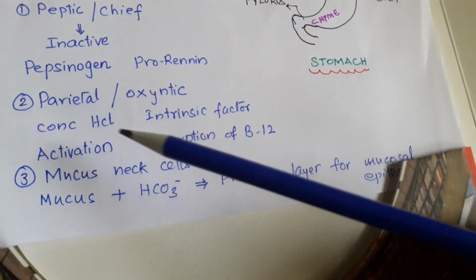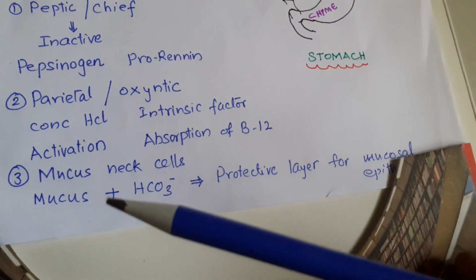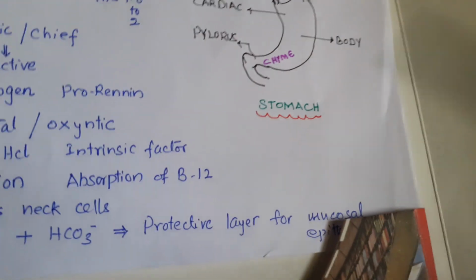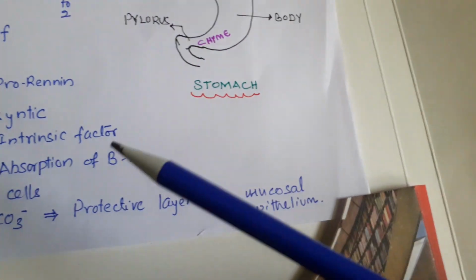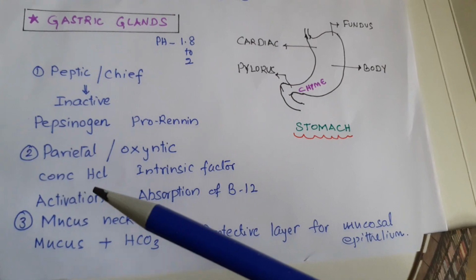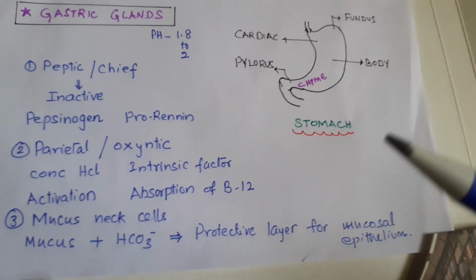And mucous neck cells produce mucus, and combining with the bicarbonate, they form a protective layer or film over the mucosal epithelium against the corrosion of the HCl to the mucosa of the stomach.